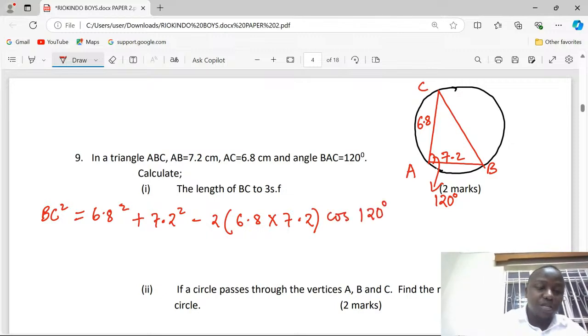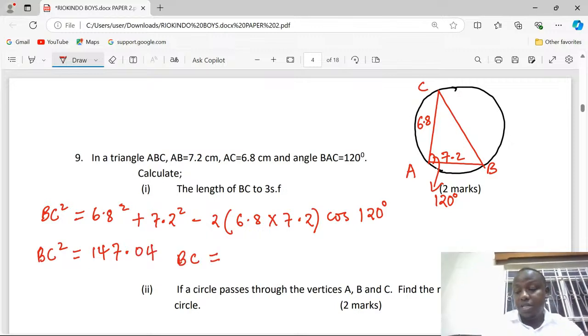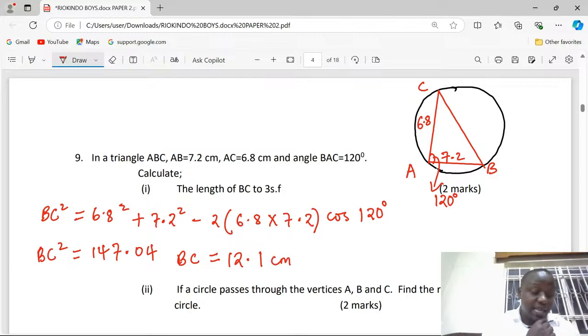When you compute this, you discover that the value of BC squared is equal to 147.04. And eventually BC is going to be the square root of that, 12.1 centimeters, sorry, it's a length. So this means now to 3 significant figures, we will strictly have 12.1.